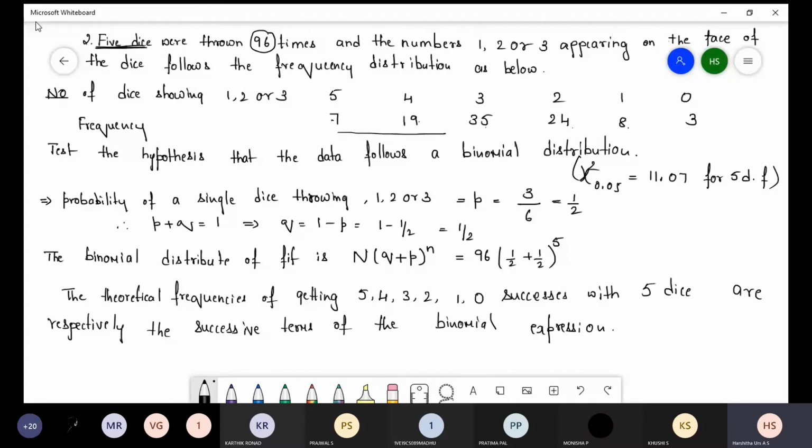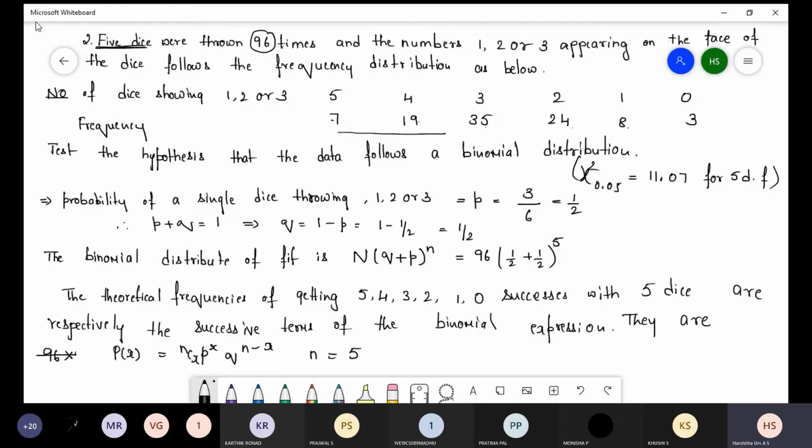First, here we have to use the binomial distribution formula. We can use P of x is equal to nCx P power x Q power n minus x, where n is equal to 5.